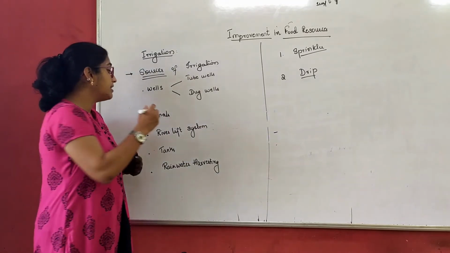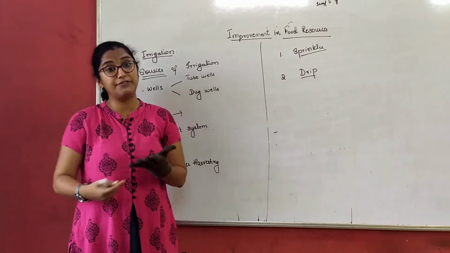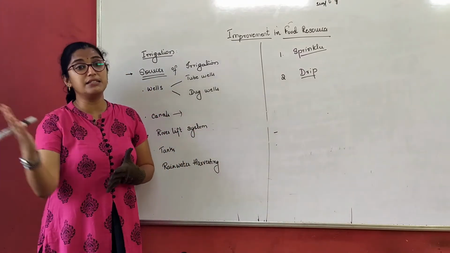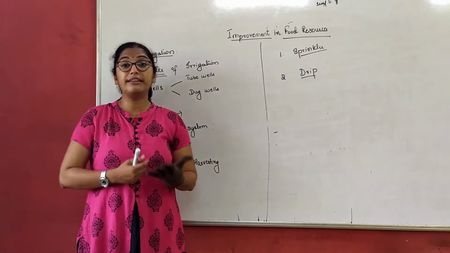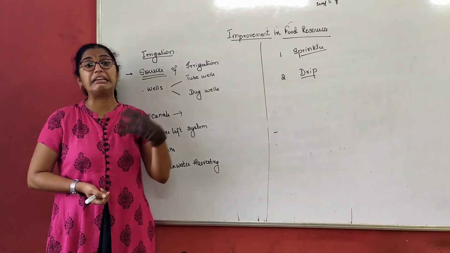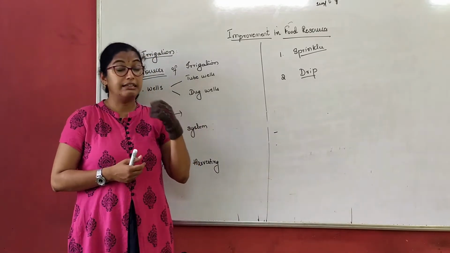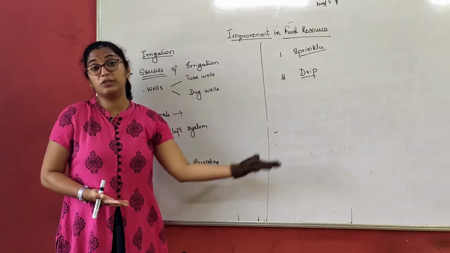Next is canals. Canals are directly connected with the river. The water is directly led from the river or nearby source to the fields. Then the river lift system. In the river lift system, a pump is directly connected in the river, and from there the water is pumped directly and let into the field.